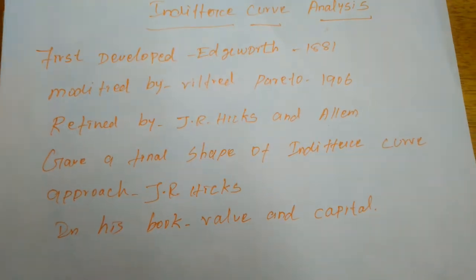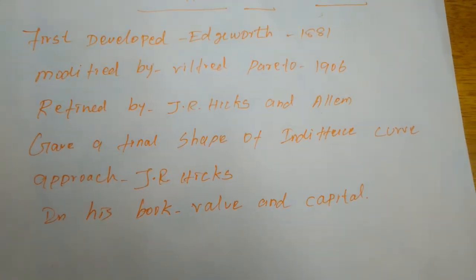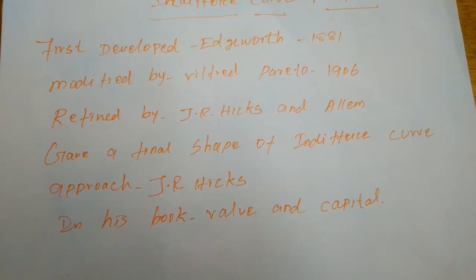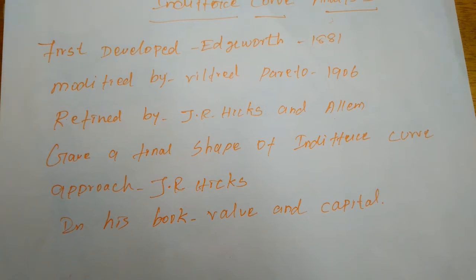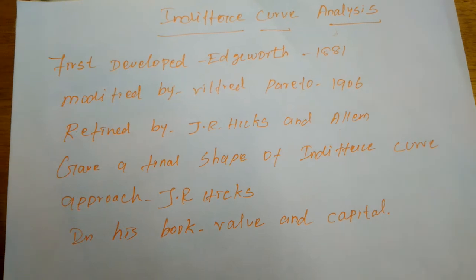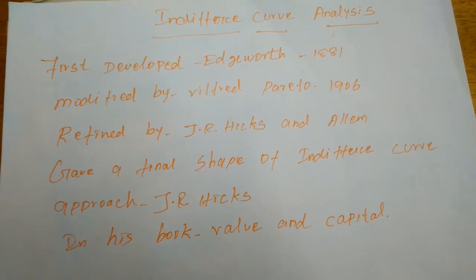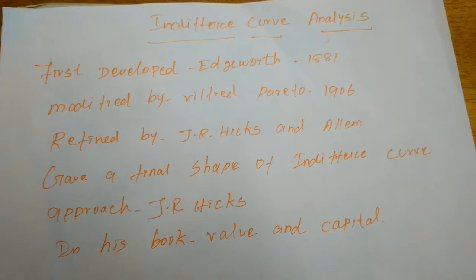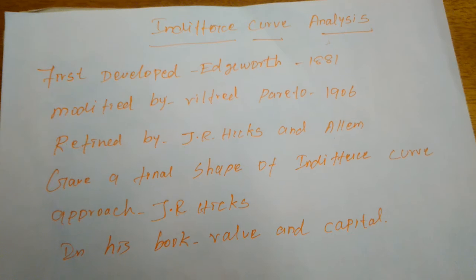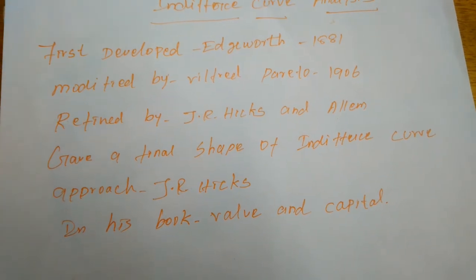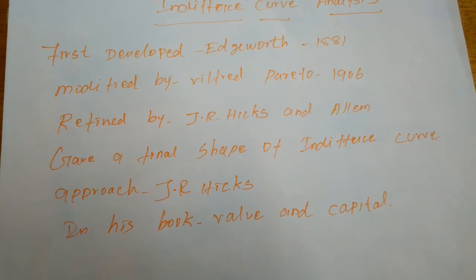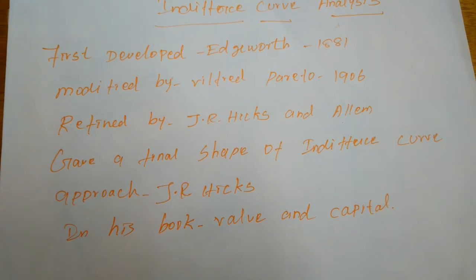We have studied the meaning of the cardinal utility approach. The utility will be measured unit-wise: 1, 2 and 3. The two units of utility the persons enjoy when they consume a commodity. If the utility is measured by numbers, that is called the cardinal utility approach. But Edgeworth and Wilfred Pareto, the two economists, criticized the cardinal utility approach.